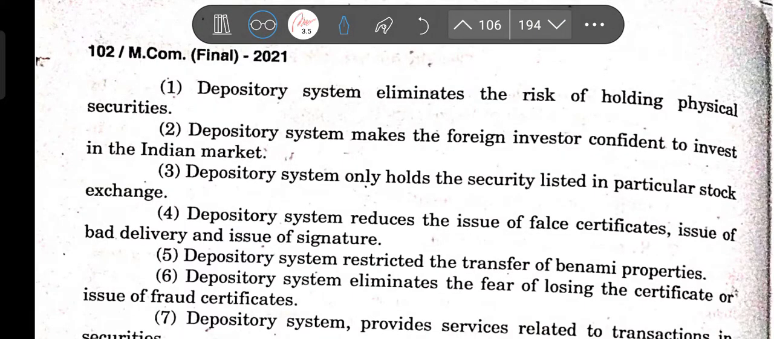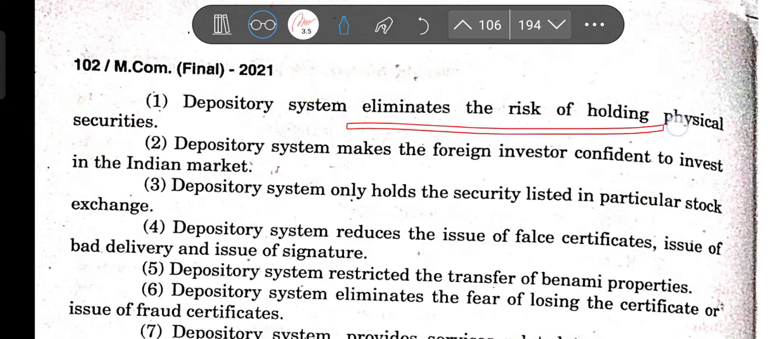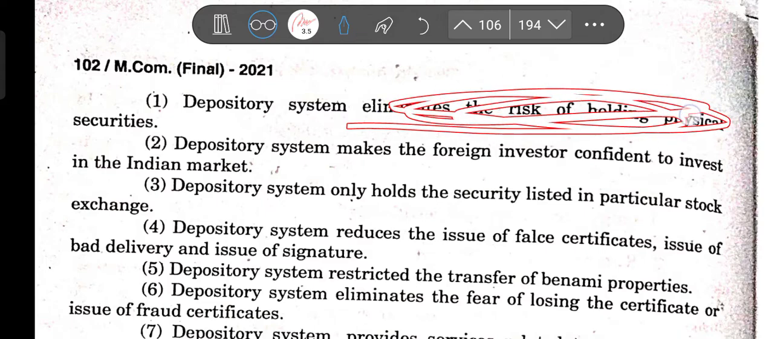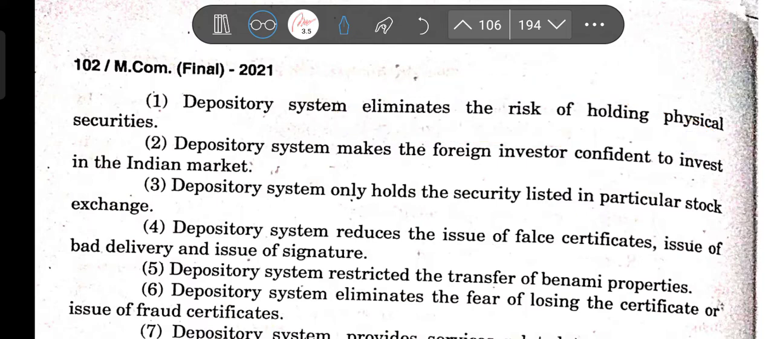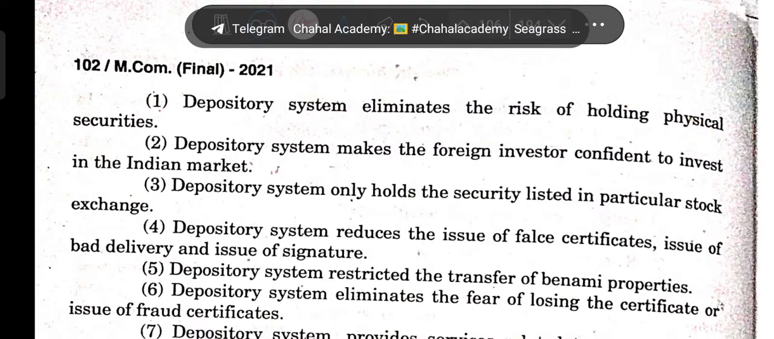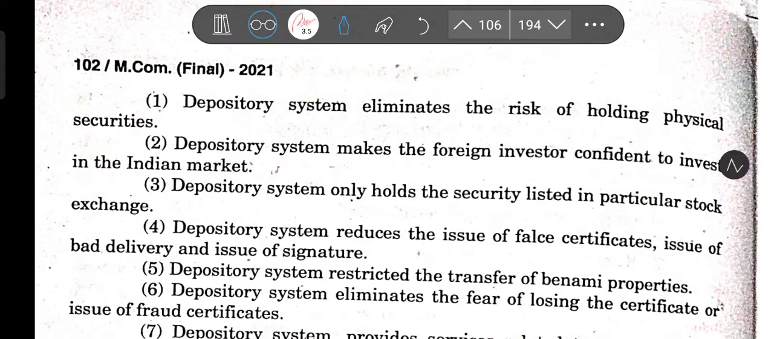That is actually what it does. It eliminates the risk of holding a physical security. That means now you can hold it in electronic form, so anywhere or everywhere you can carry it. Then it makes foreign investors confident to invest in the Indian market.